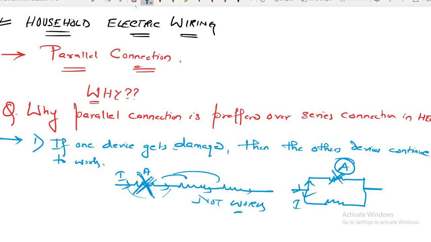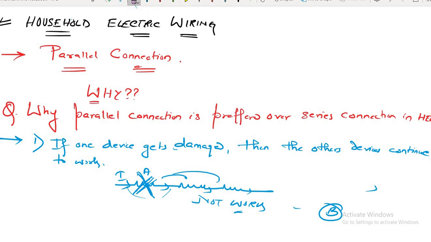The current will pass through the lower circuit and device B will continue working. The current will not go in the above path; it will go through the lower path. So that is the difference between series and parallel connection.